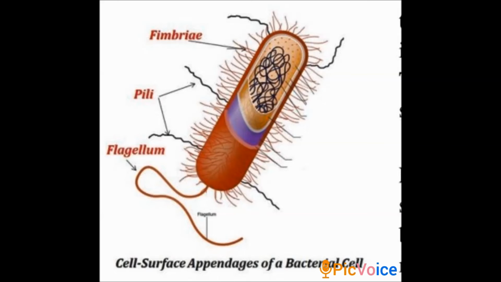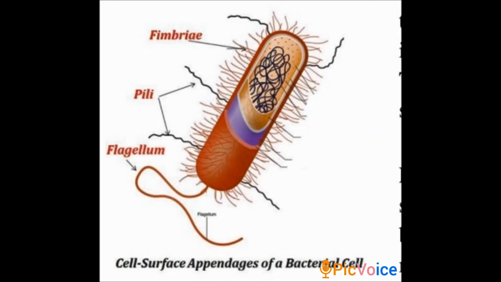And after that, fimbriae are small bristle-like structures. Like a toothbrush, which has small bristles, fimbriae have small bristle-like fibers that grow over the surface of the cell.